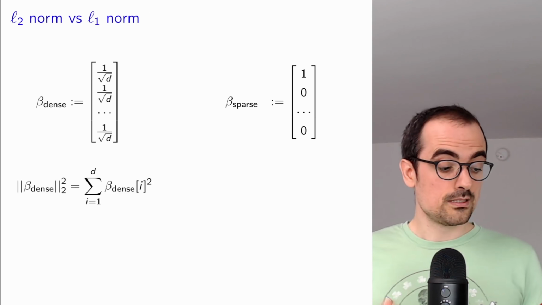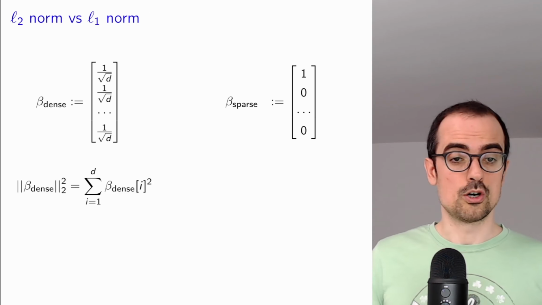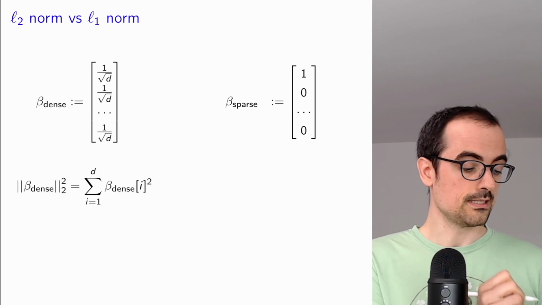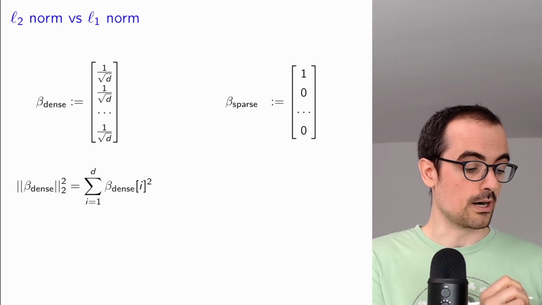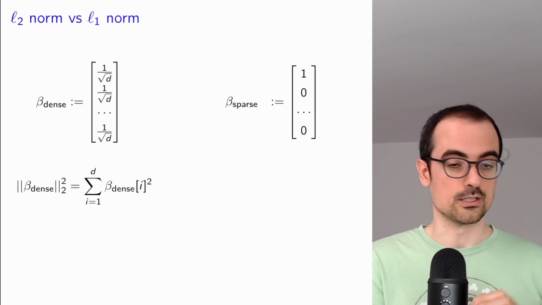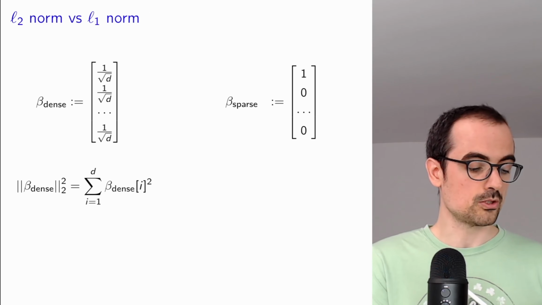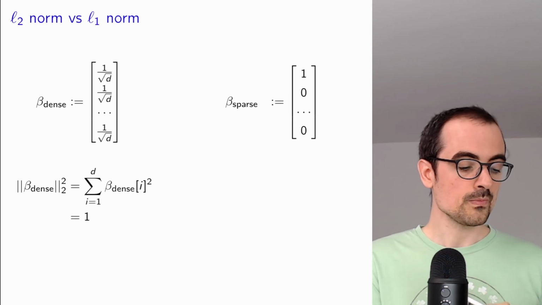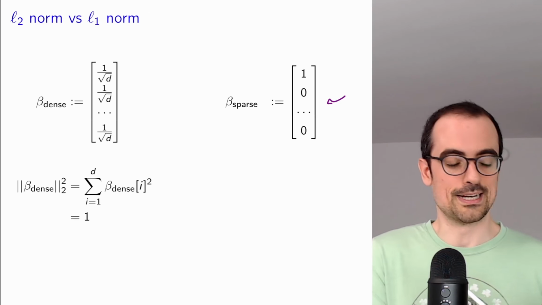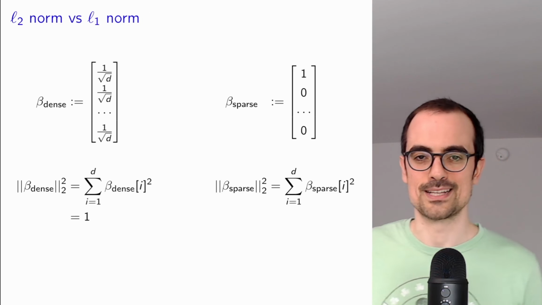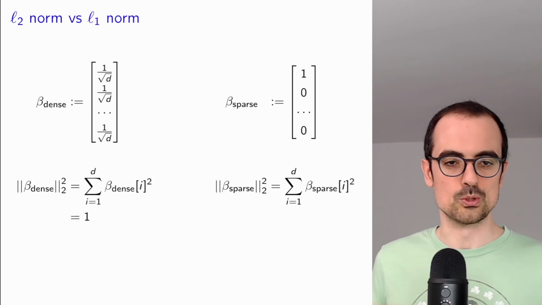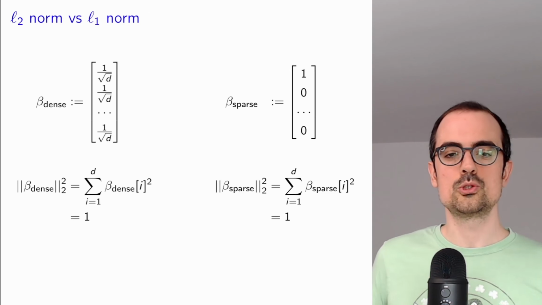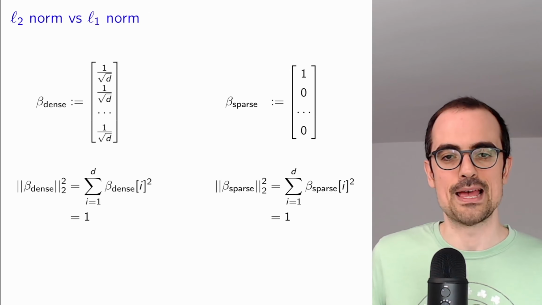If you realize, the L2 norm of these two vectors is the same. Why? Because here we're adding 1 over d, which is the square of the entries, d times, so this is equal to 1. And here we just have one entry, so immediately the sum of the squared values is equal to 1. Okay, so these two vectors have exactly the same L2 norm.